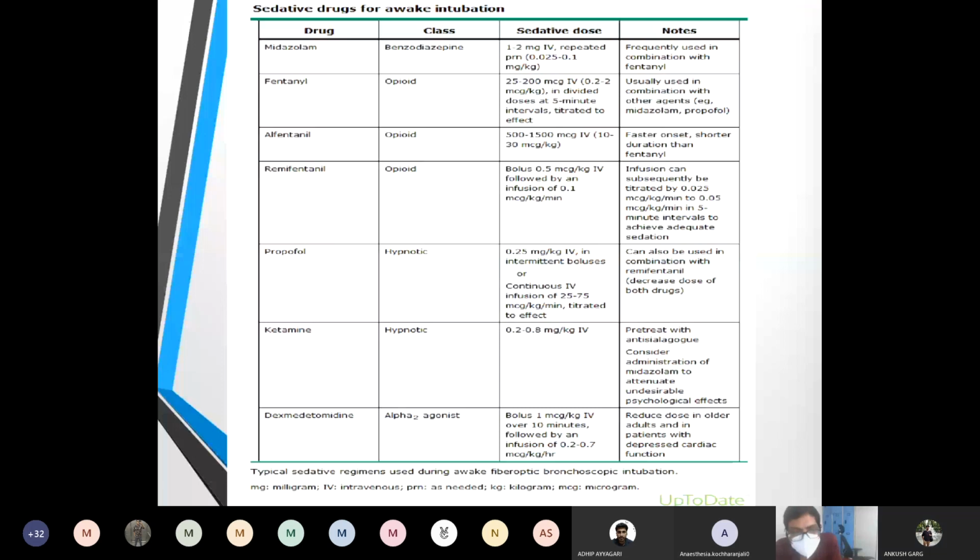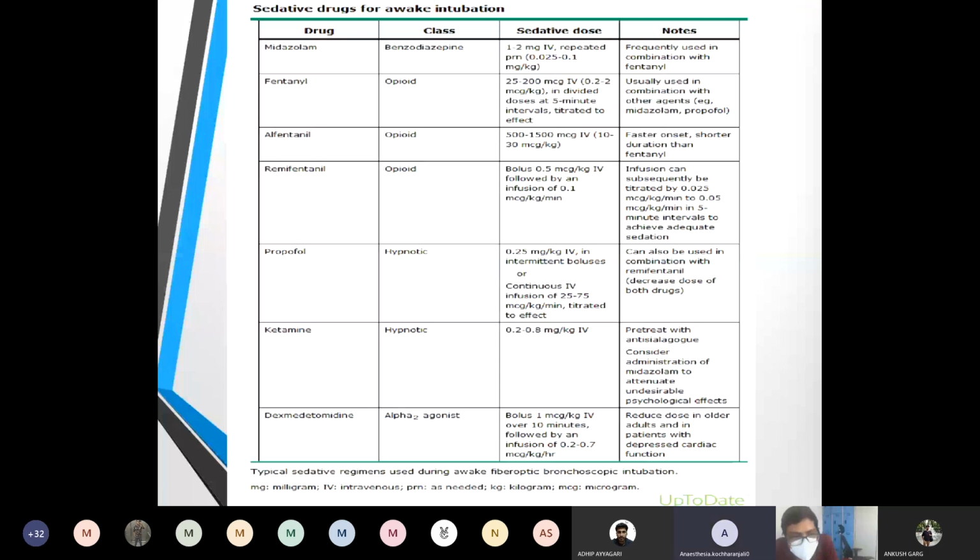It is a very technical issue because you have to see that the patient doesn't become apneic, or the tongue should not fall back. Then the whole purpose of awake intubation is lost. So we have to use different combinations, like midazolam and fentanyl, very commonly used. Then we can use remifentanil. You know the advantage of remifentanil.